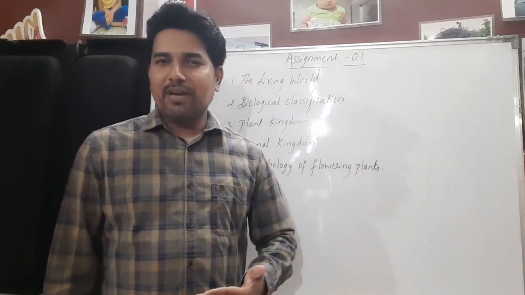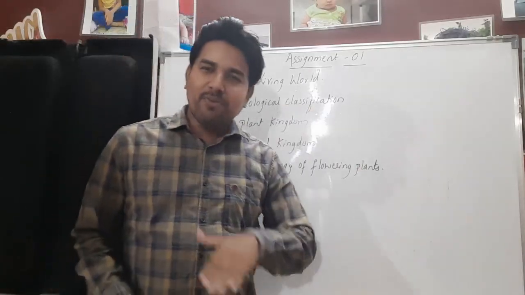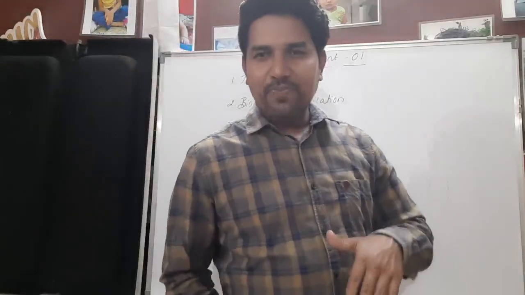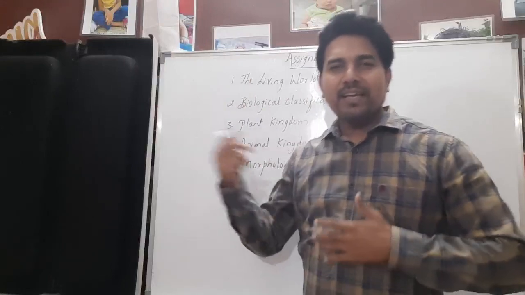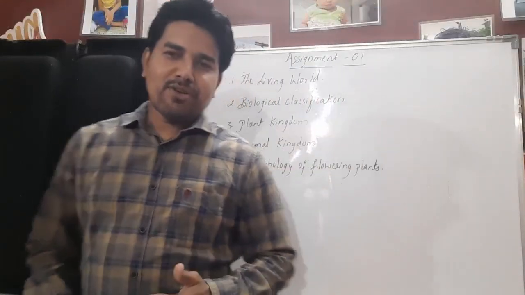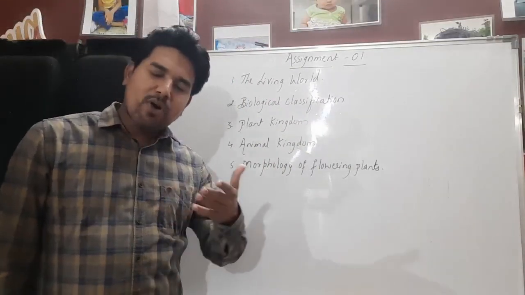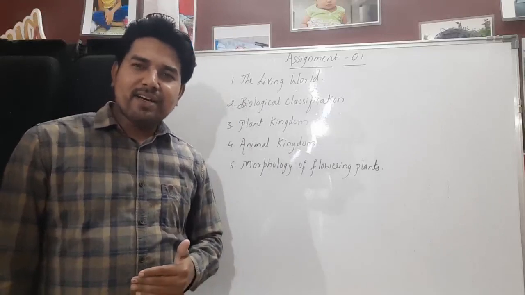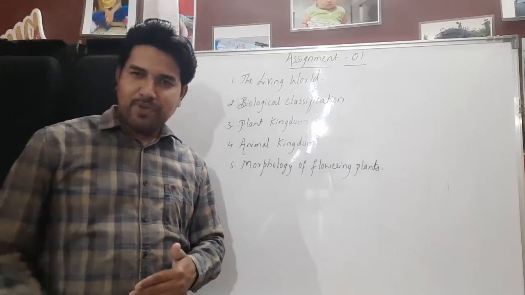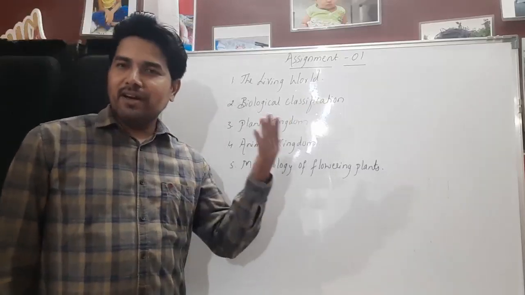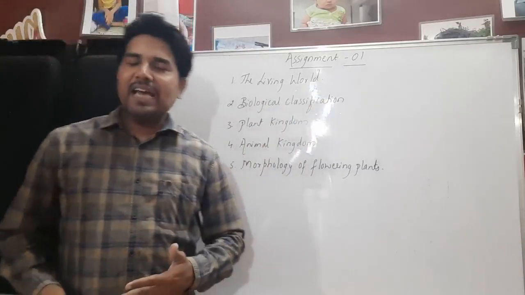Rules of binomial nomenclature, then classification of the organisms starting from the base, which we call the species level. From species we go to the genus. Then we go across its various classifications like family, then order, class, then division or phylum, and finally the kingdom. Majorly we discuss two kingdoms in the first topic, the plant kingdom as well as the animal kingdom.